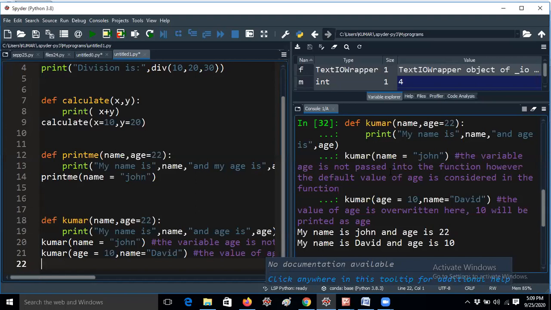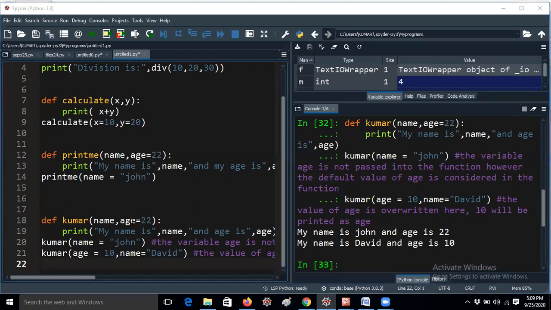Thank you for your response. So I hope you understand, guys. Now age equal to 10, name equal to David means David will be printed, but age will be taken as 10 only. That means if you are passing a value here, the default value will be replaced. That means age equal to 22 will not be taken. Anyway, I will continue with the remaining concepts.